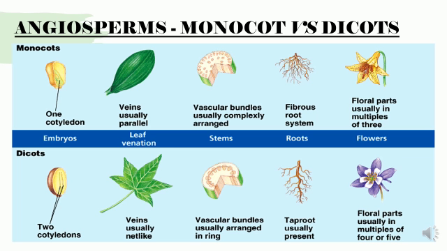In case of dicots, if you look into the seed or embryo, there are two cotyledons, and the leaf venation is reticulate venation, net-like venation. Coming to stems, vascular bundles are usually arranged in a ring. Roots are usually taproots in dicot plants. In dicots, the flowers are usually multiples of 4 or 5: 4, 8, 12, 16, like that, and 5 multiples. This difference is very important.